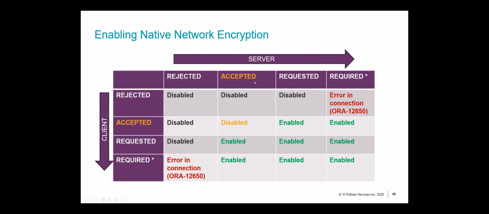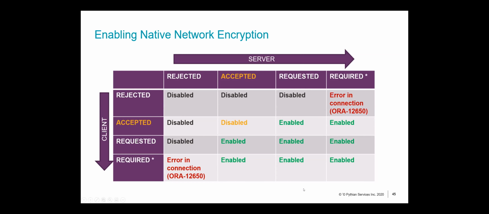But since both of these sides are only accepting, none of them actually initiate an encrypted communication, and thereby your encryption is disabled, right? So this is how, based on the parameter values on your client as well as the server side, you can determine whether your encrypted connection would be enabled, disabled, or whether the connection would error out.